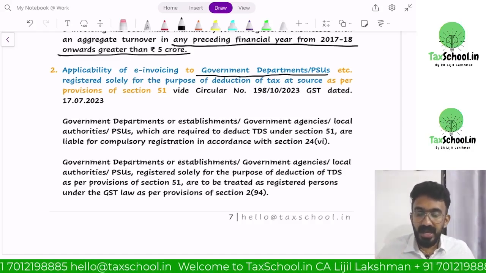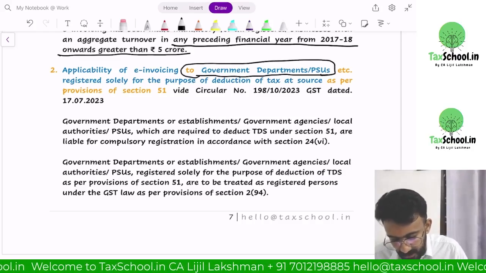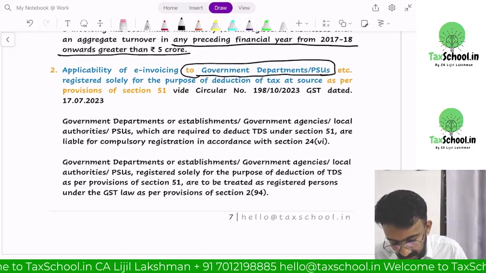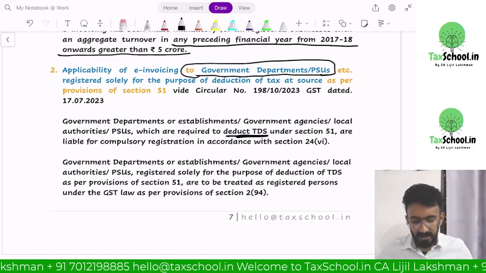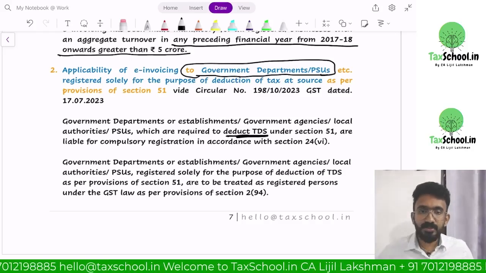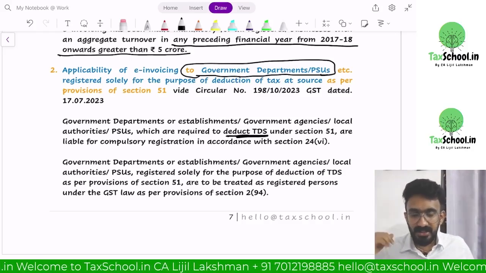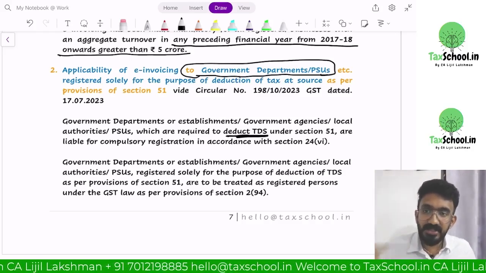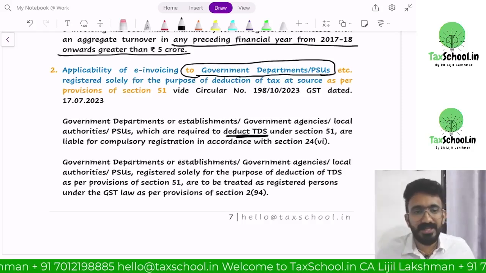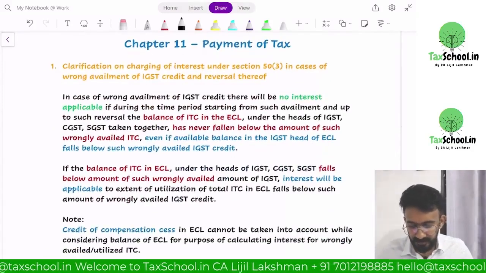They said no. However, if you give a bill to a government department that has a GST number to do TDS, they will be considered a registered person as a recipient. So if I am registered and I supply to a person who has a TDS registration, it will be considered B2B for invoices. I have to do an e-invoice.